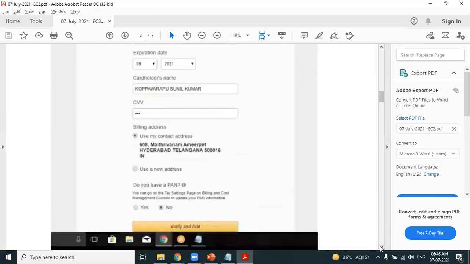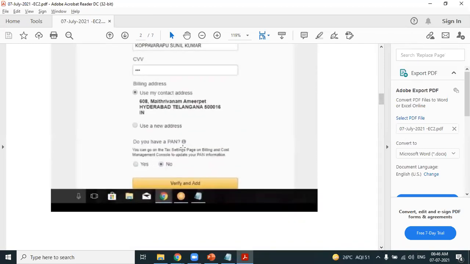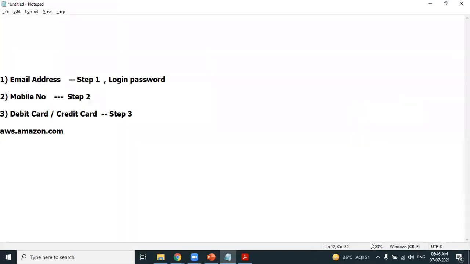Scroll down. Do you have a PAN card? You don't need to furnish the PAN card. Just click on no and verify and add. So the debit card will be added to your AWS account. As simple as that. So in step 1, I have provided my email address and login password. In step 2, I have provided my mobile number and selected the right country, and AWS provides 2 types of account, professional account and personal account. Select the personal account. Step 3, it is asking for debit card details.